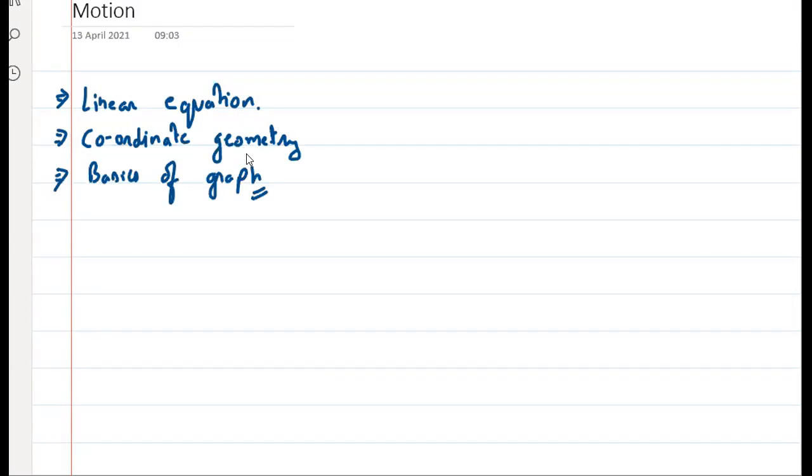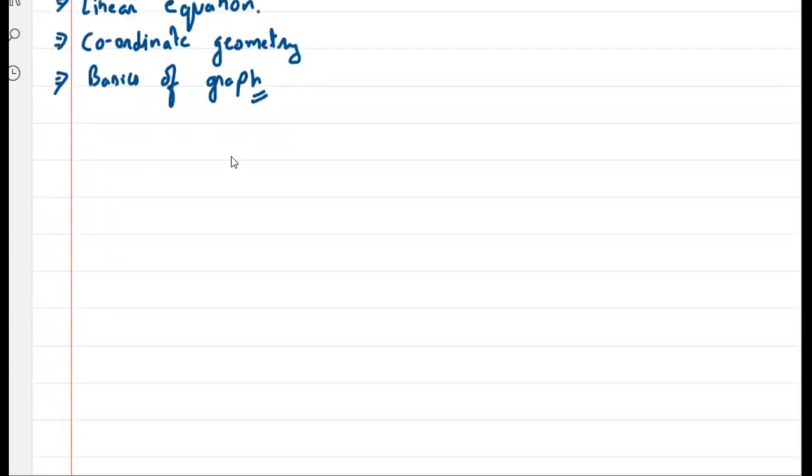Now, what's the meaning of coordinate geometry? It is basically a branch of geometry which helps us to locate the position of any object, right? For example, how many of you have seen maps? सबने map देखा होगा, कभी ना कभी तो. So we locate a point. यहाँ पे shopping complex है, यहाँ पे मेरा school है. So we locate the position.